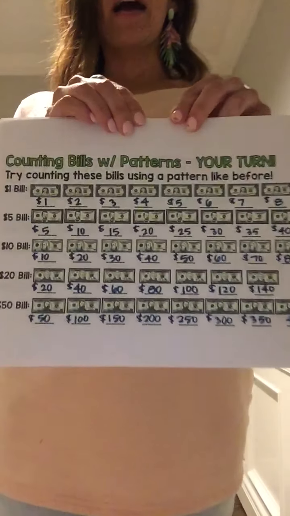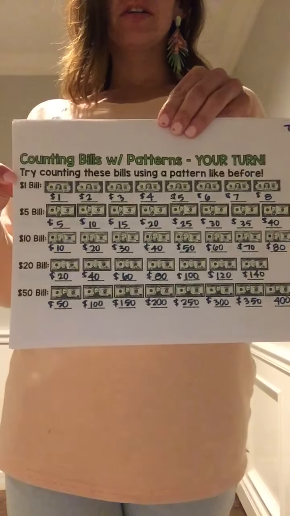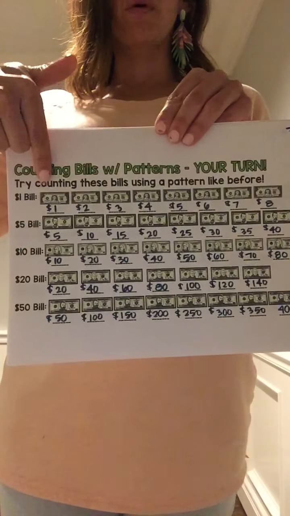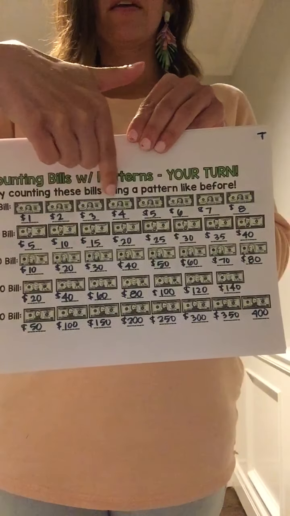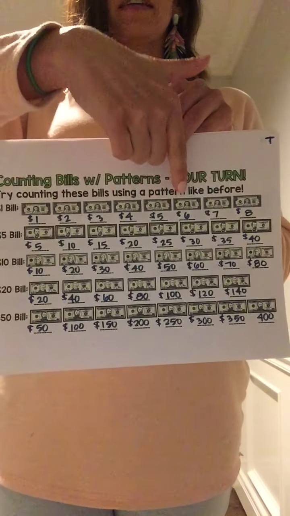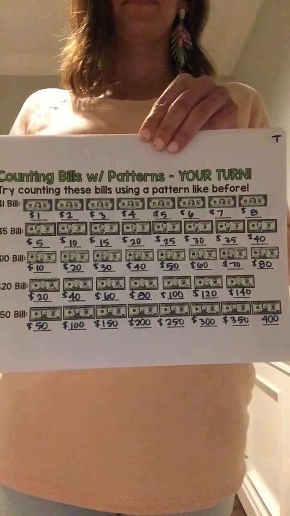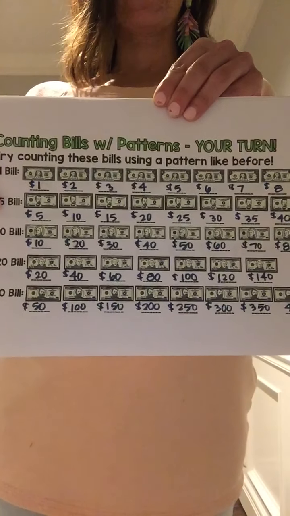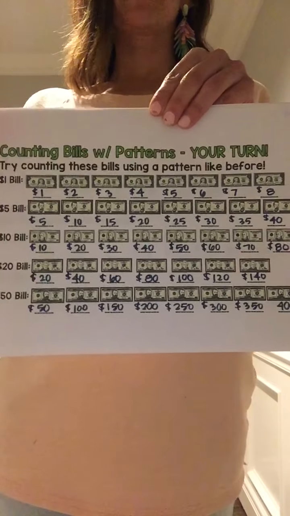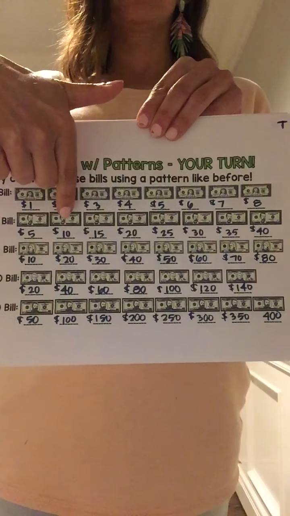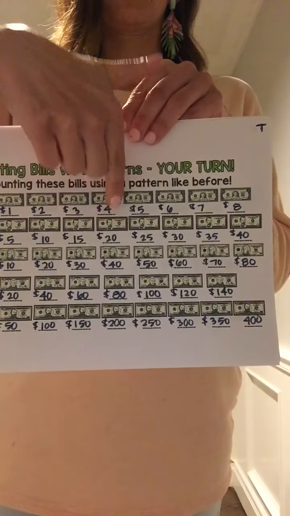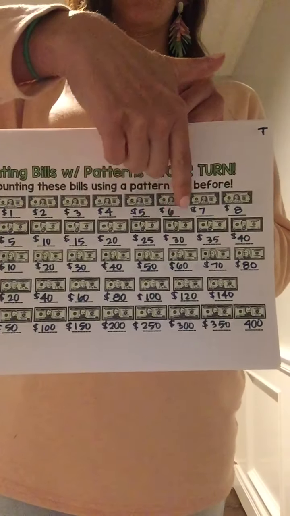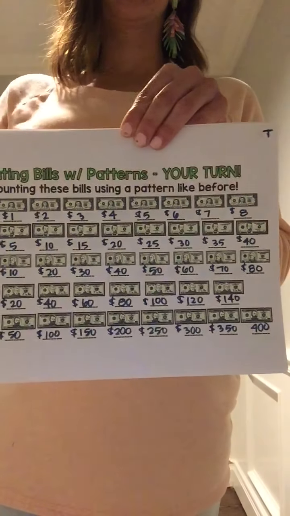So also on Tuesday, I want you to do this. Try counting these bills using a pattern like before. So here we have our bills. So we're counting by 1s here. So this was 1, 2, 3, 4, 5, 6, 7, 8. Here we're counting by 5. So this is where I noticed that it's a 5 and a 0 every time. 5, 10, 15, 20, 25, 30, 35, 40.